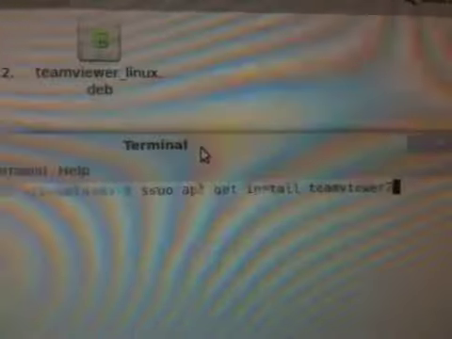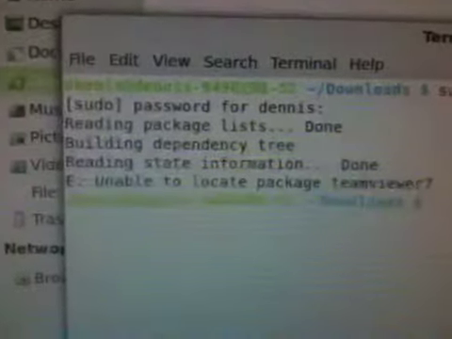This is not going to work. Maybe it will. Yeah, unable to locate TeamViewer. Okay, well, that was proof of concept. Mint doesn't like TeamViewer. Thanks for watching.